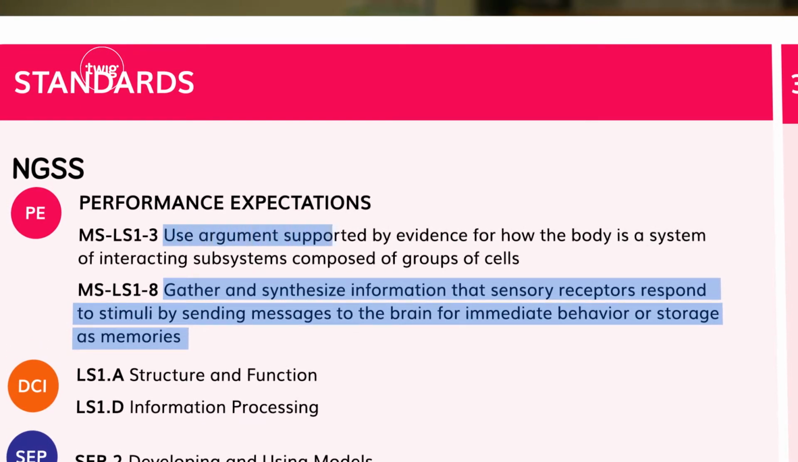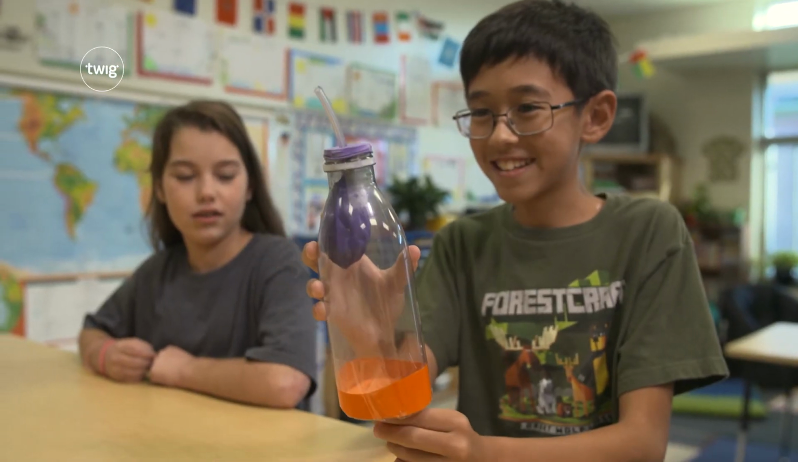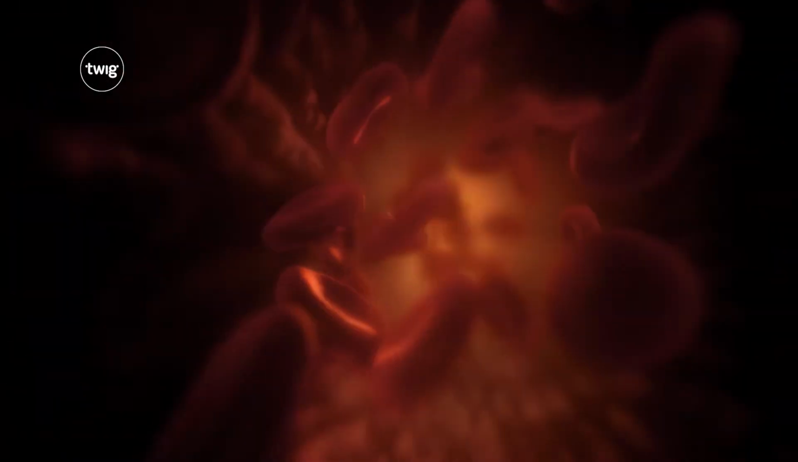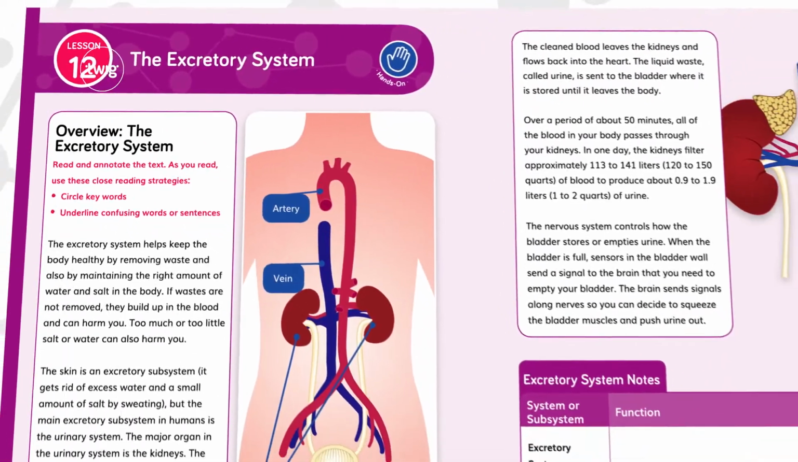Use arguments supported by evidence for how the body is a system of interacting subsystems composed of groups of cells. You'll get to cells later. For now, students will continue their tour of body systems by looking at the respiratory system, circulatory system, and excretory system.